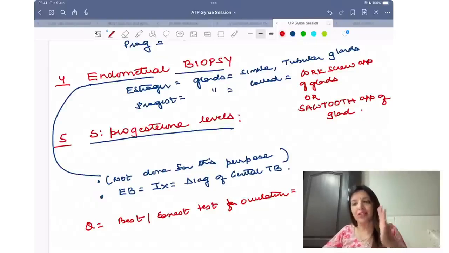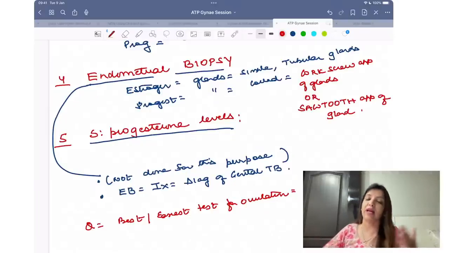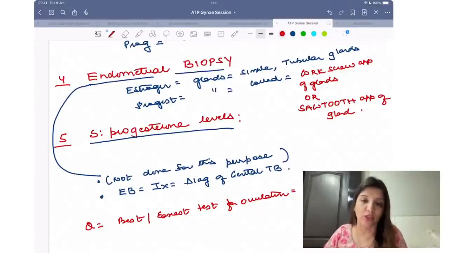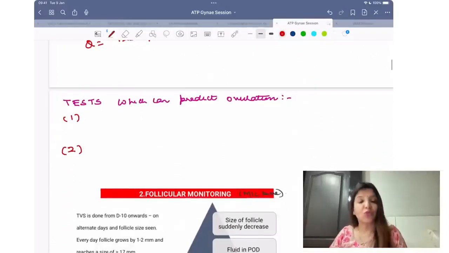But अभी तक हमने जितने भी test किए, all of them are tests in a retrospective manner, telling you that a female has ovulated or not. Suppose I want to predict ovulation. I want to tell the time of ovulation in my patient. Are there any tests which can help me in telling my patient that this time or this day you are going to ovulate? There are two tests which can predict ovulation. What are those two tests?